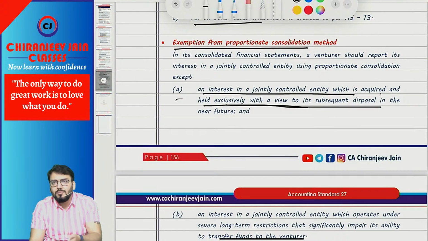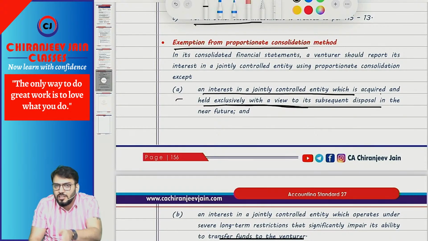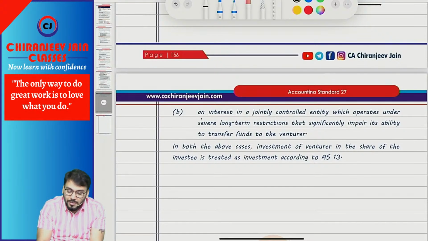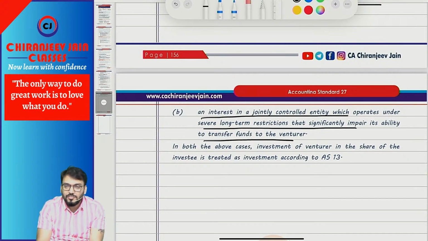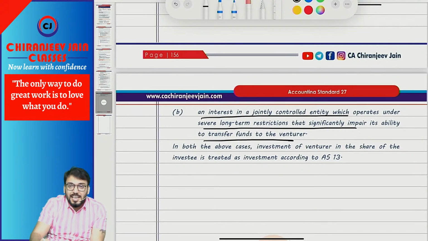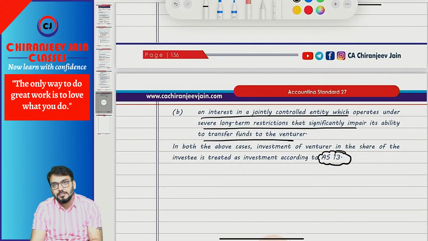It has been acquired for the purpose of sale, so there is no economic benefit and therefore it is exempted from PCM. Or an interest in a jointly controlled entity which operates under severe long-term restriction that significantly impairs its ability to transfer funds to the venturer. Similar point, then also they are exempted from consolidation. Whenever they are exempted from PCM, the investment will be recognized as per AS 13.